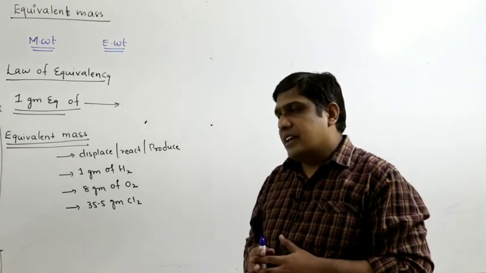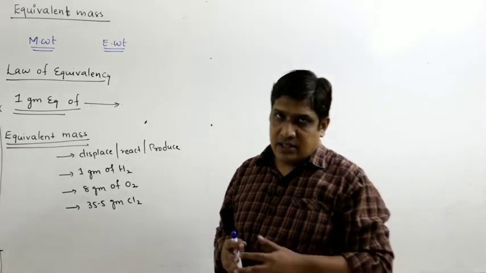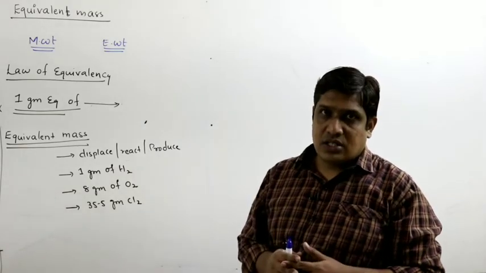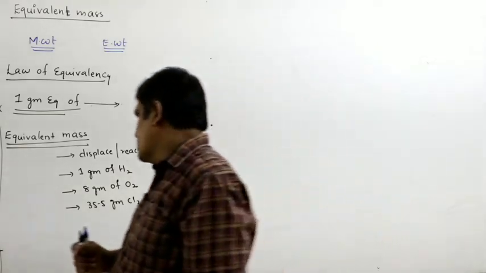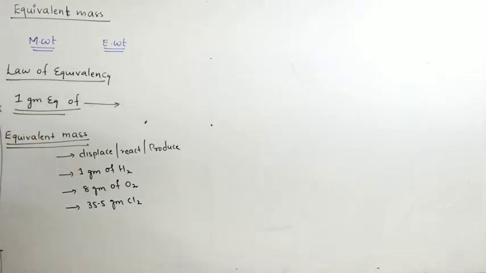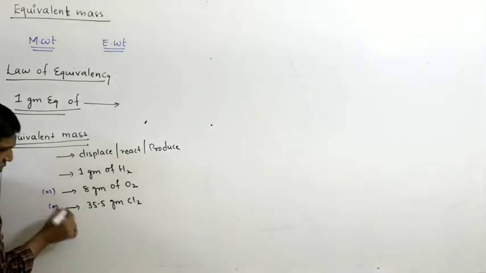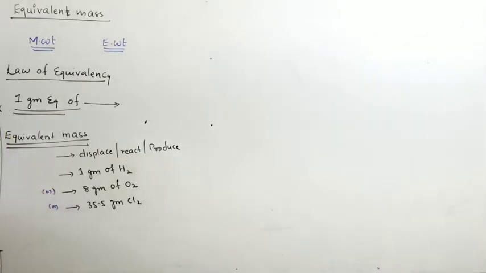We can also define it like this: it is a mass that combines or produces 1 mole of electrons. So in either way you can define it, with respect to hydrogen or with respect to 1 mole of electrons. Once again, molecular weight is mass, equivalent weight is also mass.